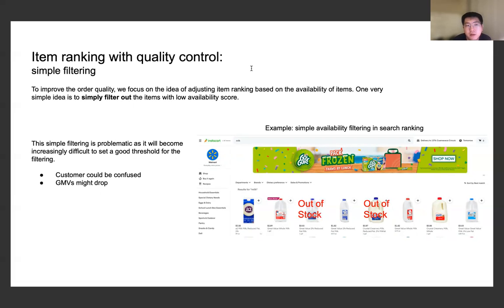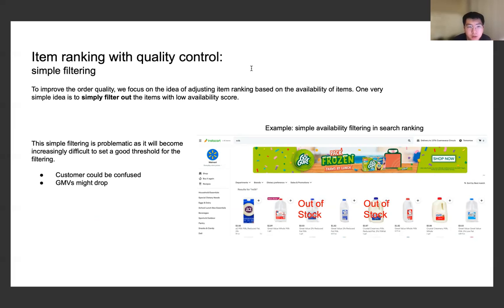However, this simple filtering can be problematic, and it becomes increasingly difficult to set a good threshold for the filtering, because a lot of business metrics and engagement metrics can be highly sensitive to this one single threshold, or maybe a set of thresholds if we tune it really carefully.